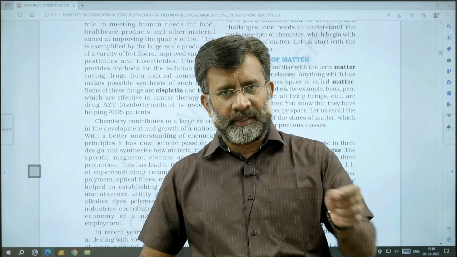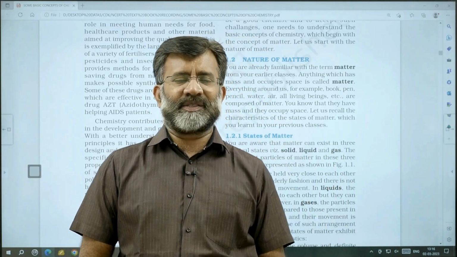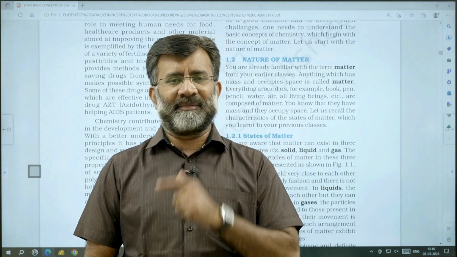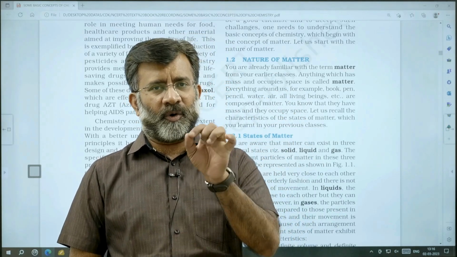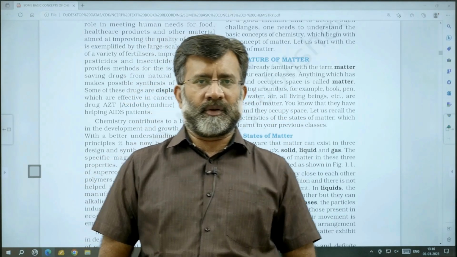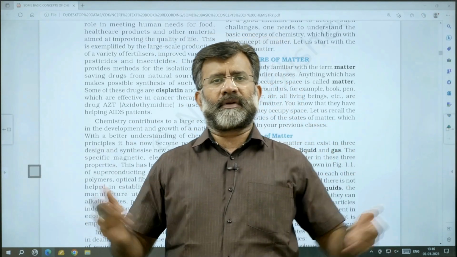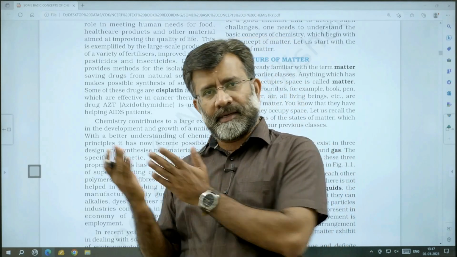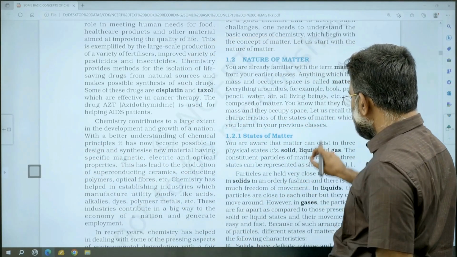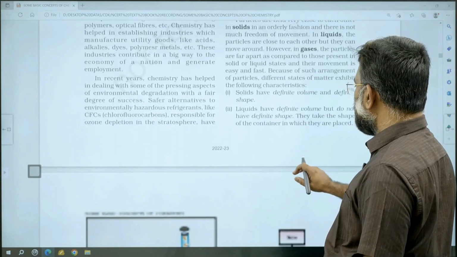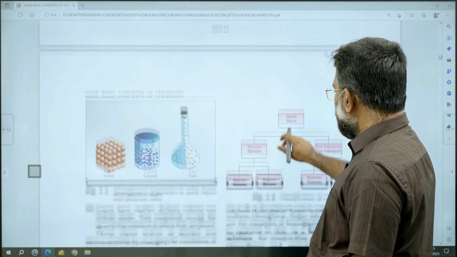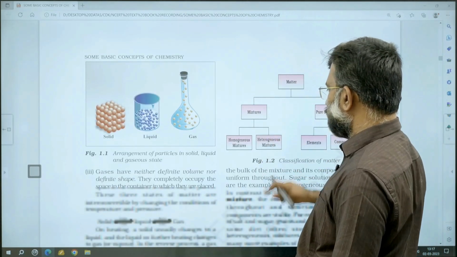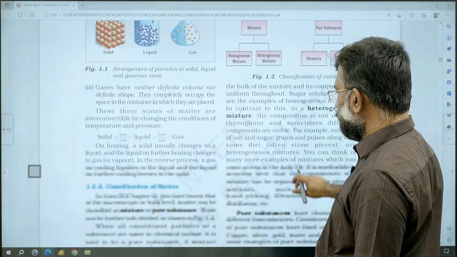Elements are further classified into metals, non-metals and semi-metals; compounds are classified into organic compounds and inorganic compounds. This variety of classification, which you learned in the lower classes, is dealt with here, and you can simply go through it as a review. The pattern of that classification is available in the NCERT.